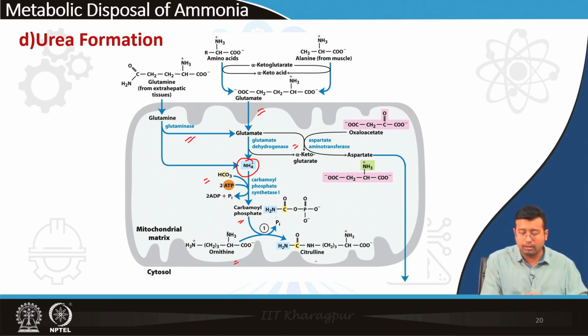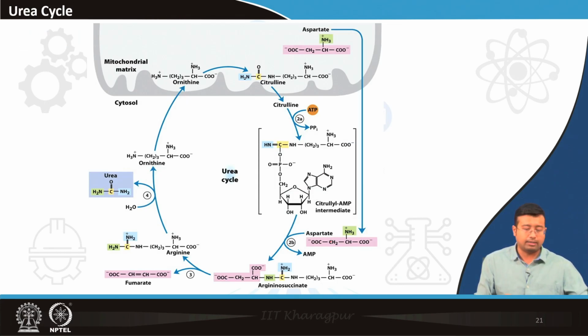So ornithine to citrulline is actually the urea cycle, which we will be discussing later in detail, because there are many steps involved, multiple enzymes that are involved, and we have a dedicated class, multiple classes for the urea cycle, where we will be learning what are the steps, what are the cycles, what are the enzyme deficiencies, what are the problems. But for now we should know that carbamoyl phosphate synthetase 1, when it forms carbamoyl phosphate, is targeting the nitrogenous waste towards formation of urea, because when urea is formed, it is excreted by the kidneys.